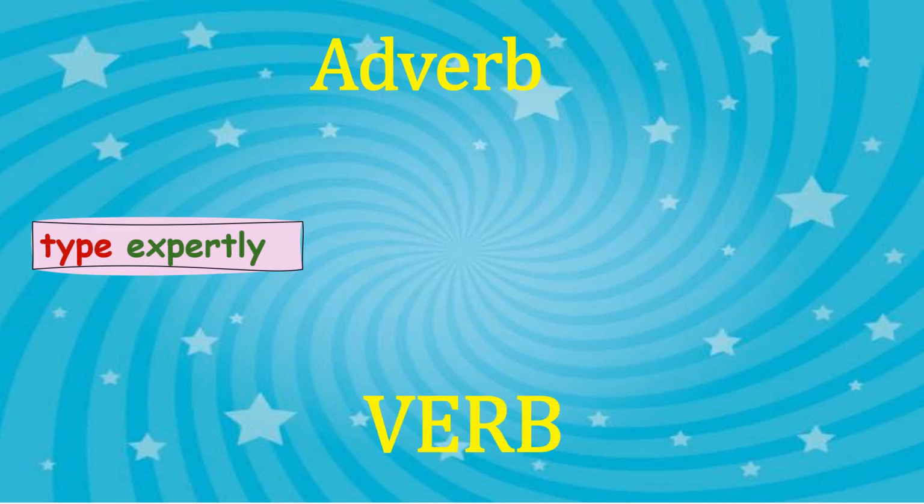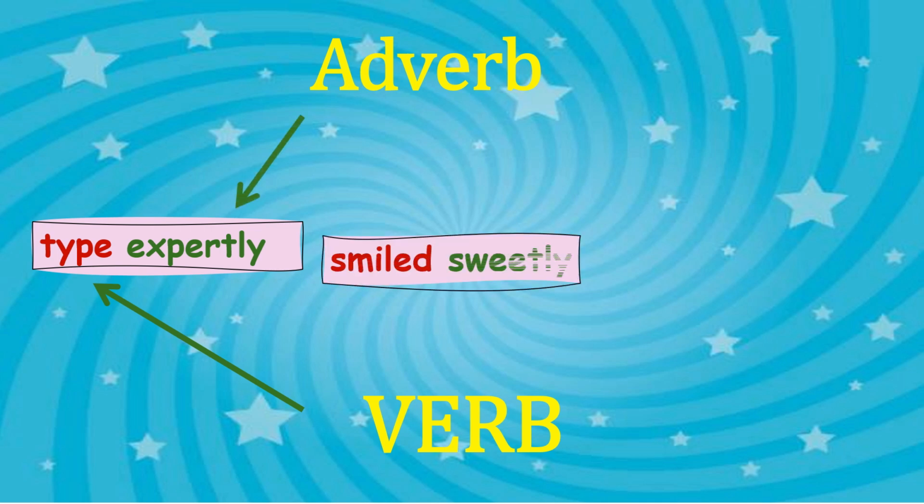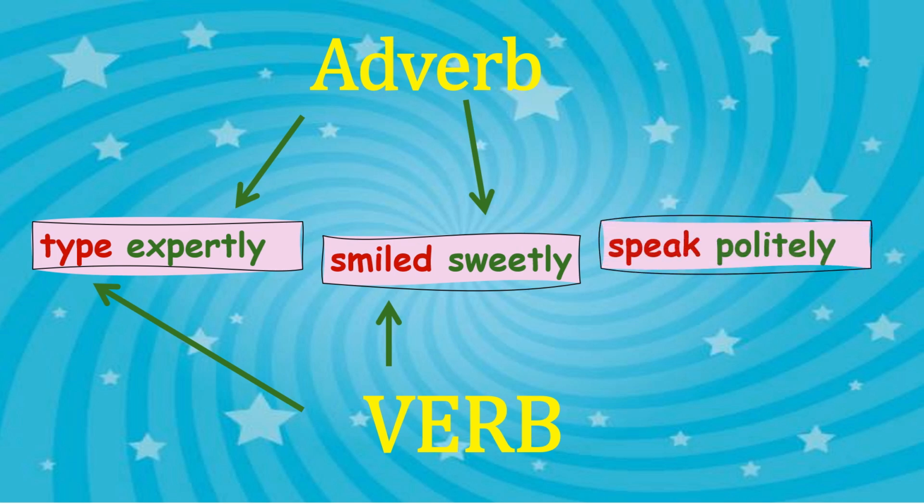Type expertly. In this compound, type is a verb and the word expertly that is describing how an action is happening is adverb. Smile sweetly. Smile is verb and the word that describes how an action is happening is adverb. Speak politely. Speak is a verb and the word politely that describes how a person is speaking is adverb.